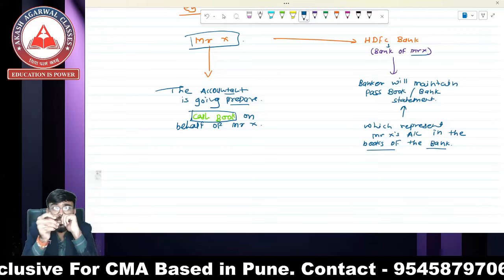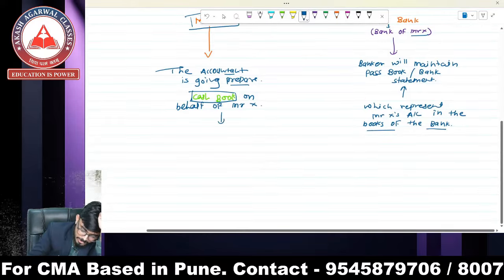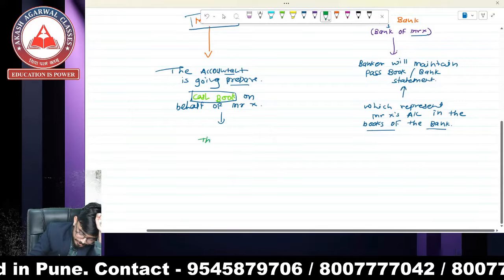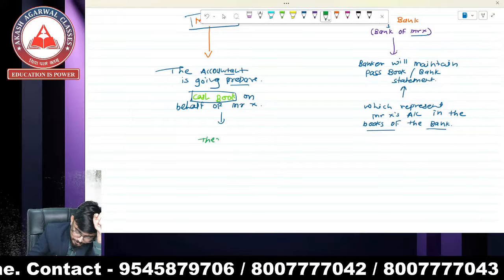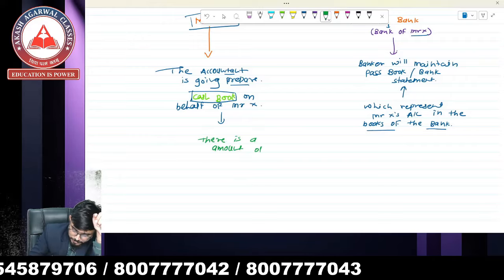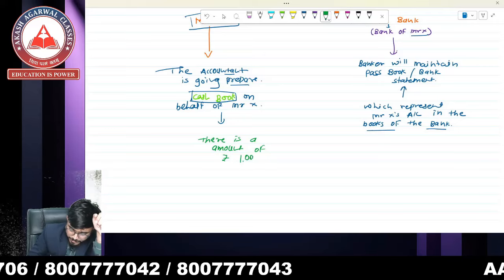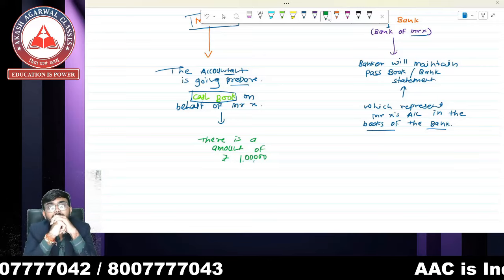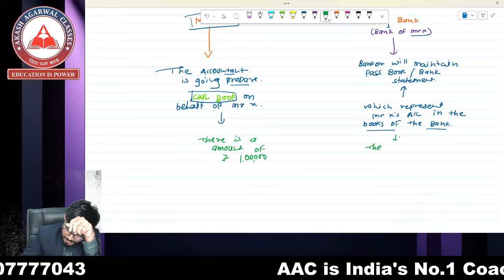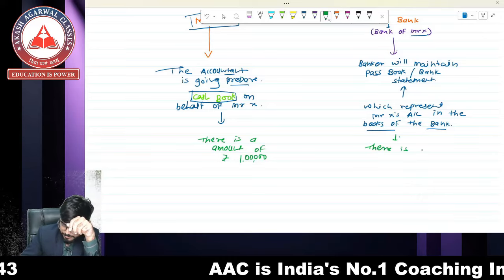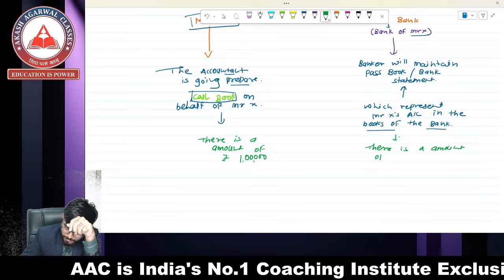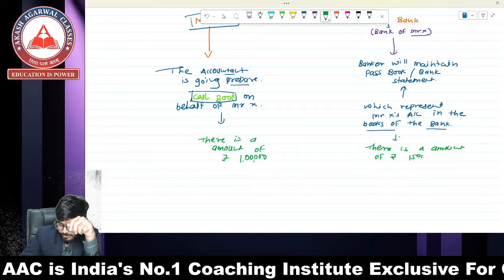Because if my cash book says that in my bank column there is an amount of rupees 1 lakh, but when I receive the bank statement from the bank, I see that there is an amount of rupees 1,50,000.